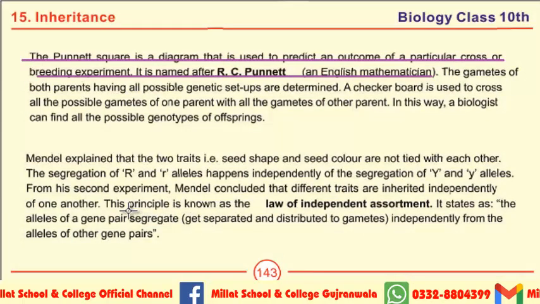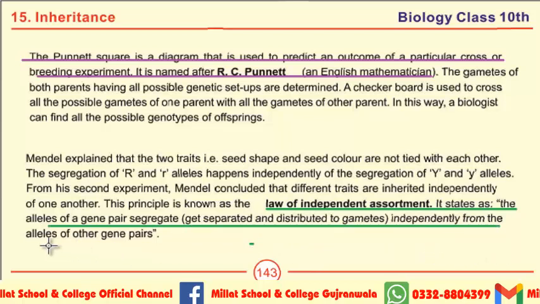Define law of independent assortment. Very important short question. Law of independent assortment states that as the alleles of a gene pair segregate, get separated and distributed to gametes independently from the alleles of other gene pairs. The definition of law of independent assortment can also be selected as an important MCQ.